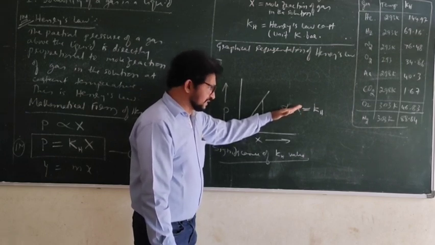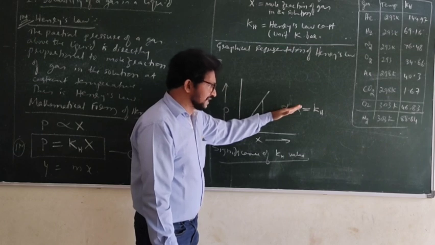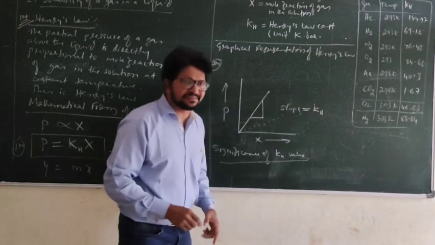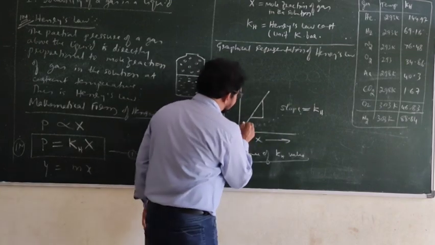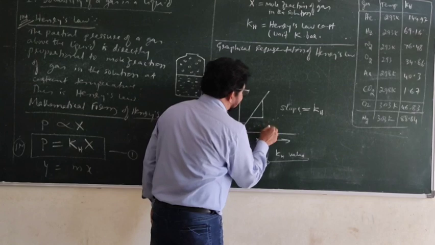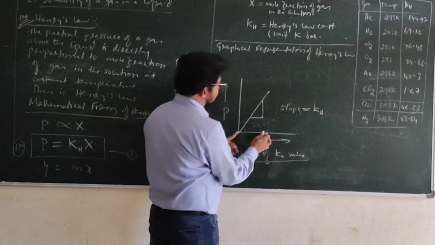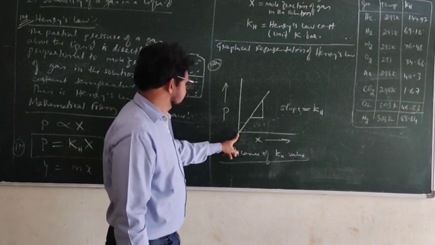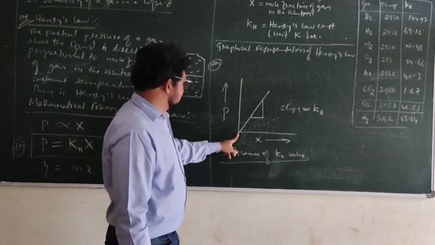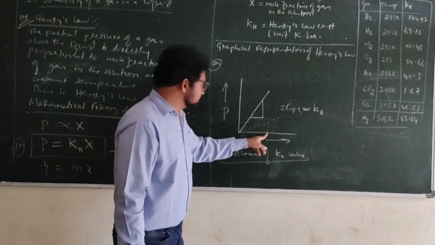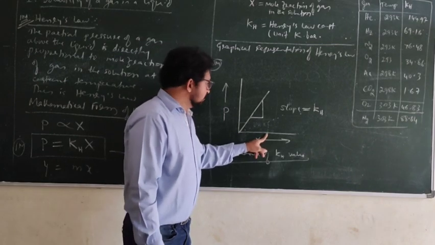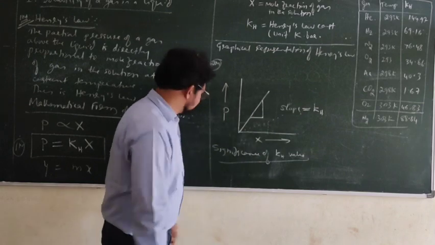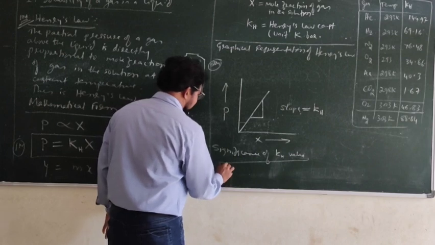If slope is less, I will write a dotted line and show you. For the same partial pressure, solubility is more. But what about the Kh value? Slope is less.